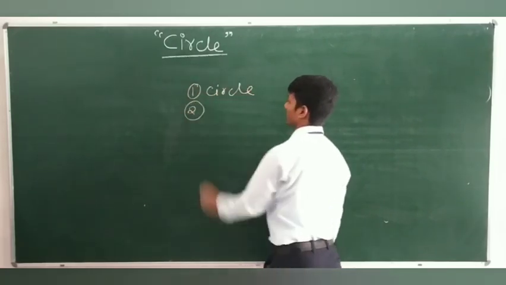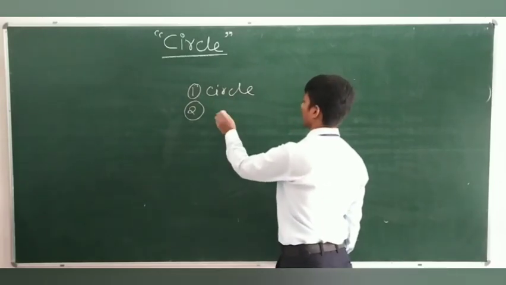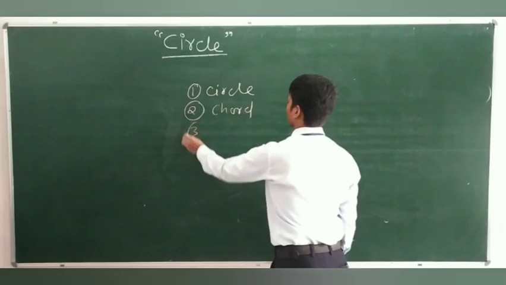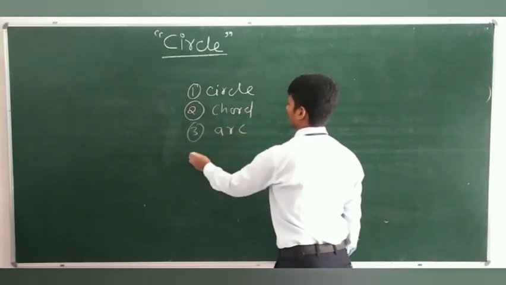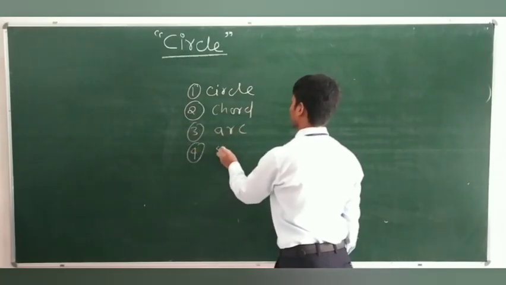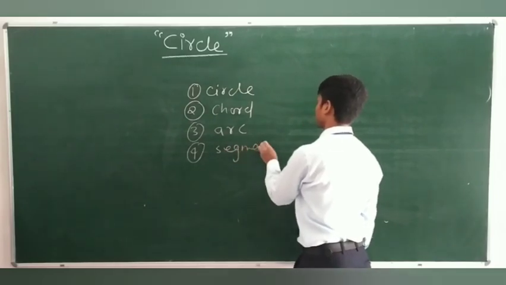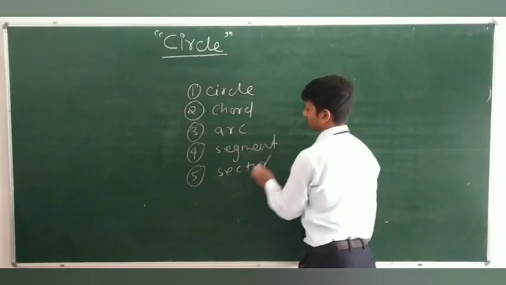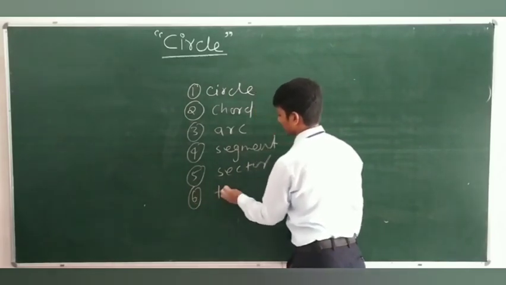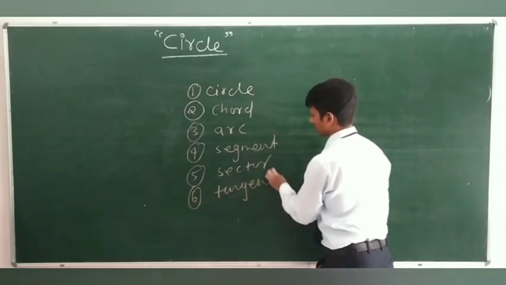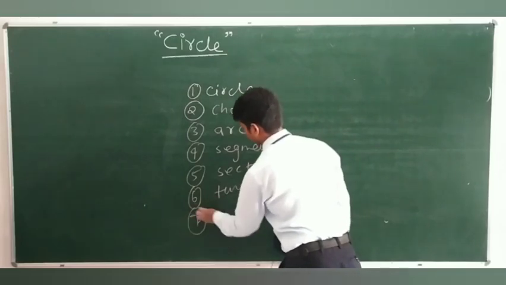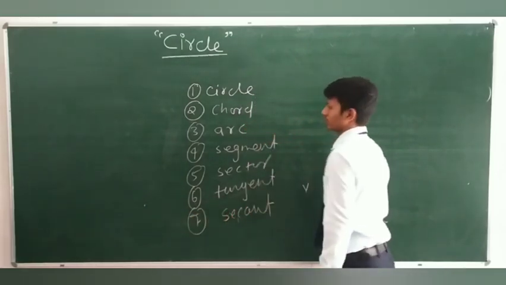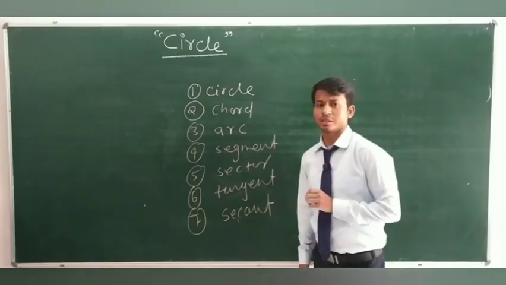After that, we have seen related terms to it, that is chord, arc, segment, sector, tangent and secant. These things we have discussed in this lecture.